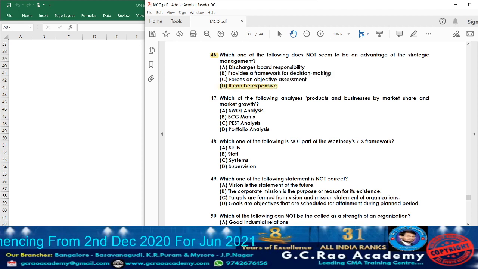Usually, whenever strategic management is implemented, it is going to reduce the board's responsibility. It means the board of directors' responsibility. It is also an advantage. Point B, it is going to provide a complete framework for decision making. Point number 3, it helps in objective assessment. So what is not an advantage? It can be expensive. That is not an advantage. It is the disadvantage.